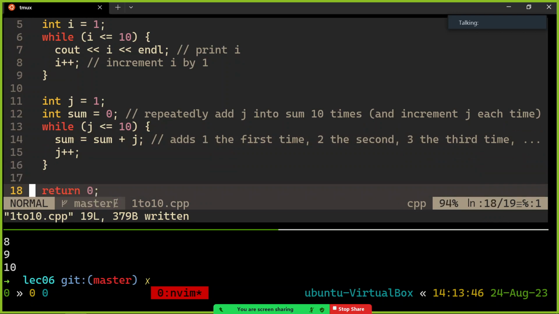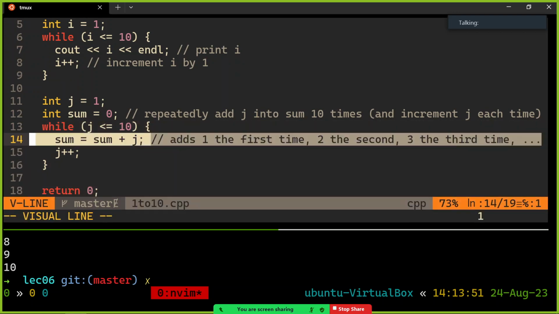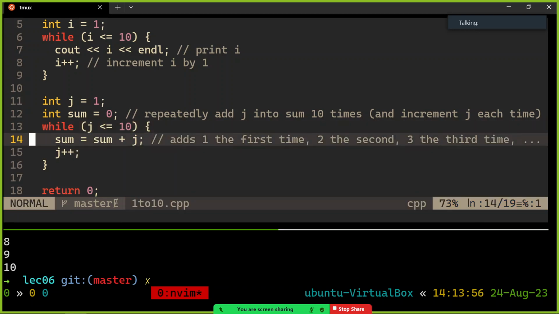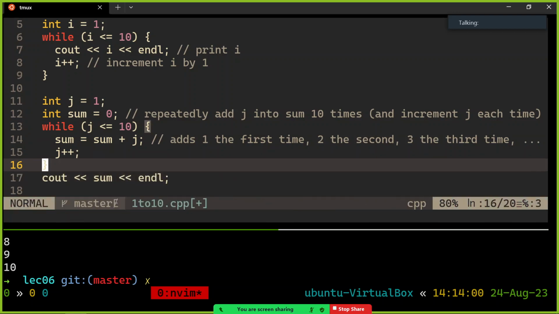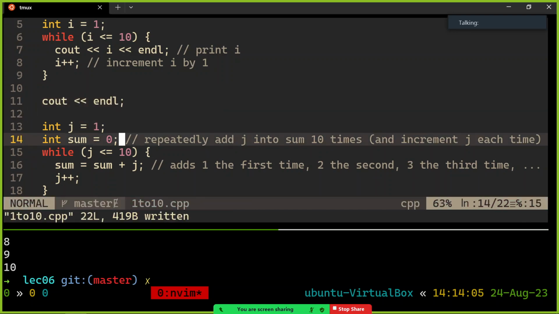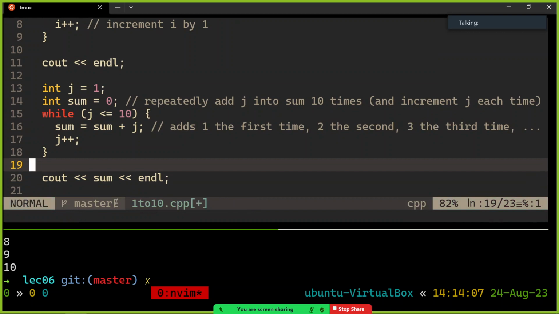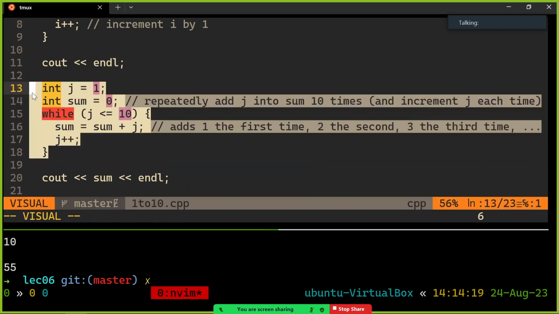But watch what's going to happen. At the very end of all this, it's going to add 1 into sum, 2 into sum, all the way to 10 into sum. And j is going to become 11, and that'll stop our loop. And then after that, we have a sum variable that we can go and print. So let's separate these ideas with a new line. And now sum has a value in it, and it is the answer. That is the sum of all the numbers from 1 to 10, which is apparently 55. We can check that with math if we need to. But this is what's going on. This is what this code is doing.